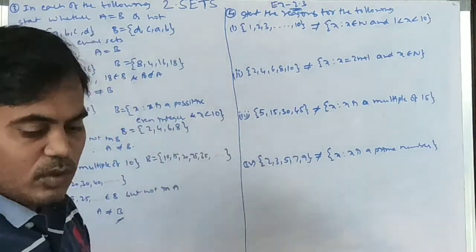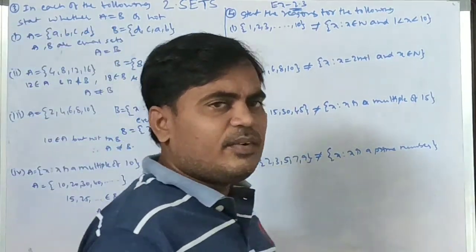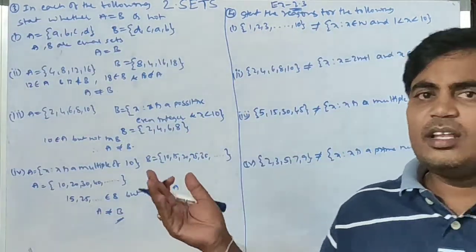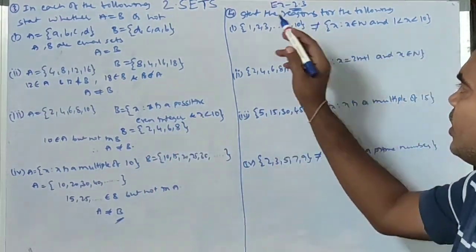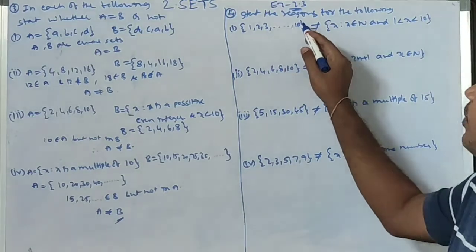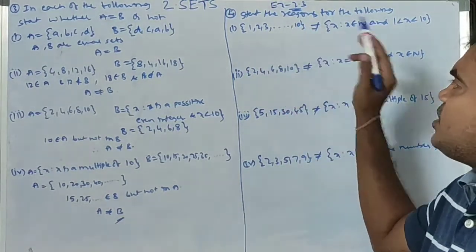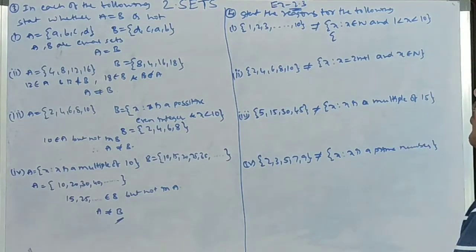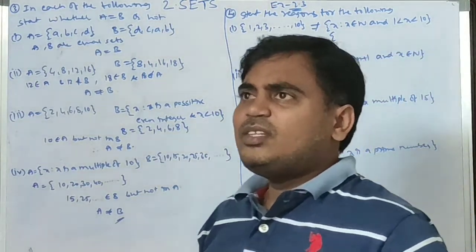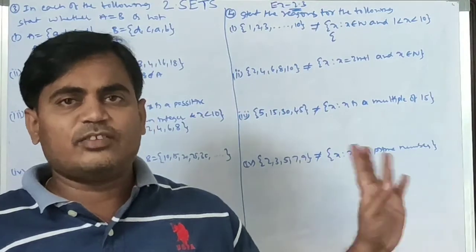Okay, now, the information is directly given as not equal. Why it is not equal, we need to mention the reason. The elements 1, 2, 3, 4 up to 10, so there exist 10 elements. I want to write the other set in roster form. x belongs to N means x is a natural number, so we need to take natural numbers.